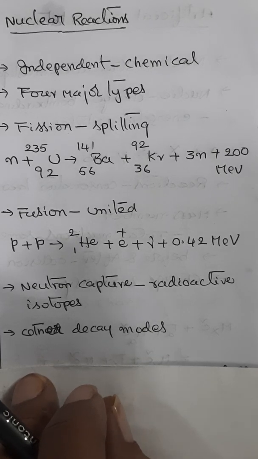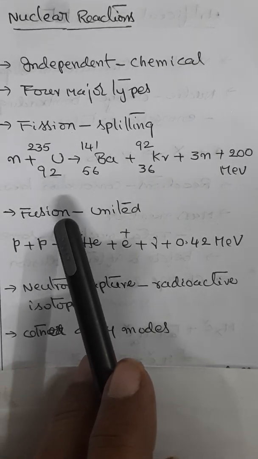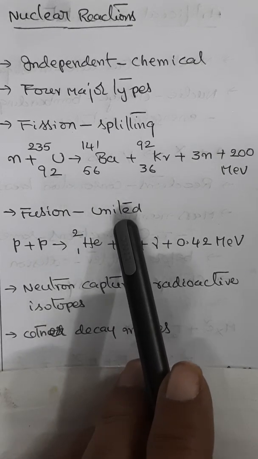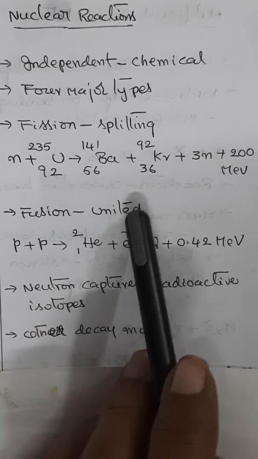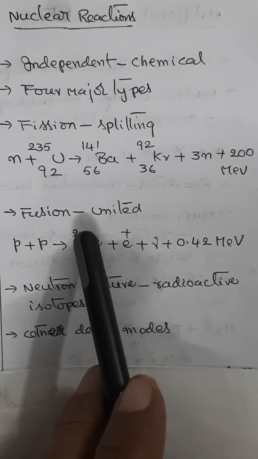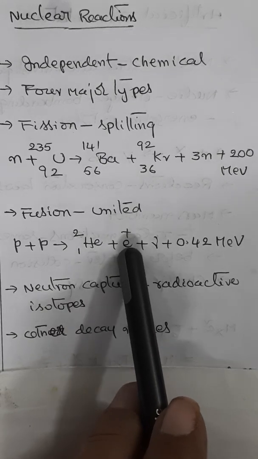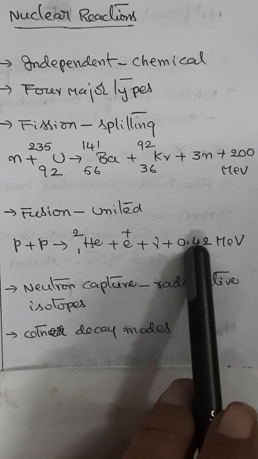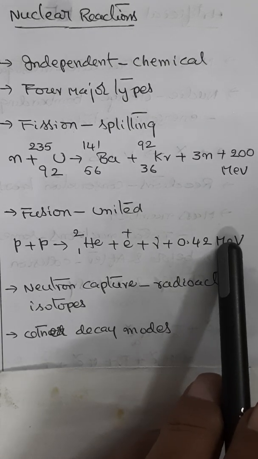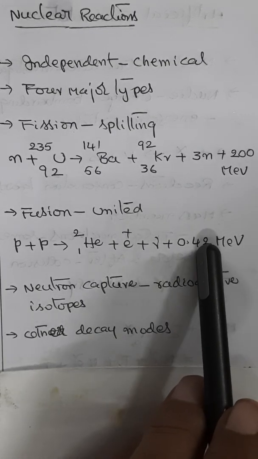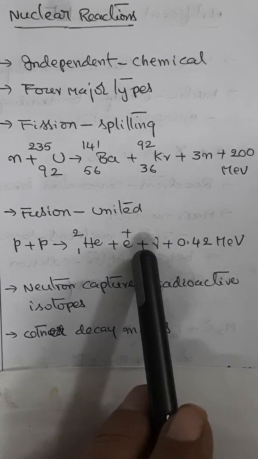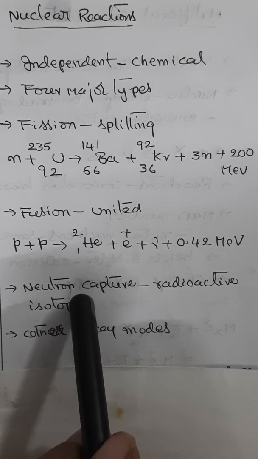The other major type of nuclear reaction is what we have seen earlier as fusion. Fusion is two parent nuclei combining into one daughter nucleus. You see here two protons combining to form helium-2, with the emission of a positron and a neutrino with an energy release of 0.42 million electron volts. Here nu stands for neutrino. So the energy yields of fusion reactions of hydrogen and helium can be understood separately.